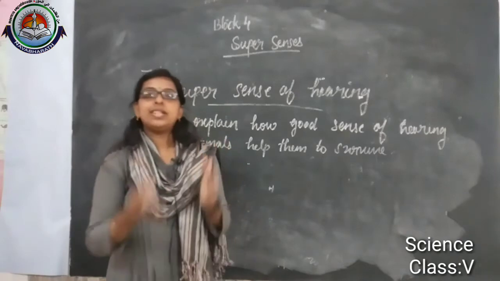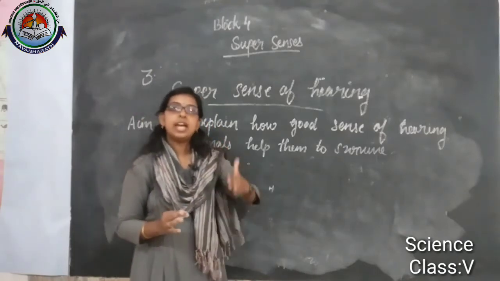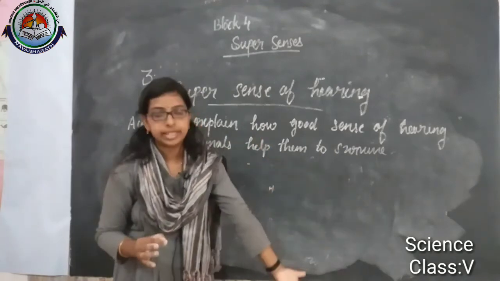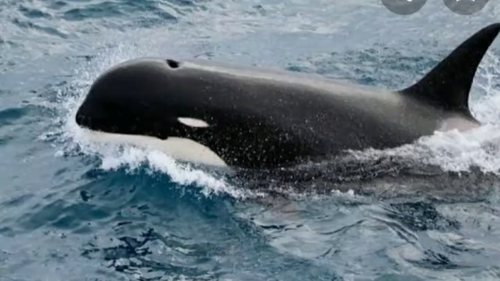Actually, the good sense of hearing of the animals mainly helps them to find their predators. Here you can see a picture. What's that? Can you say its name? Yes, killer whales.